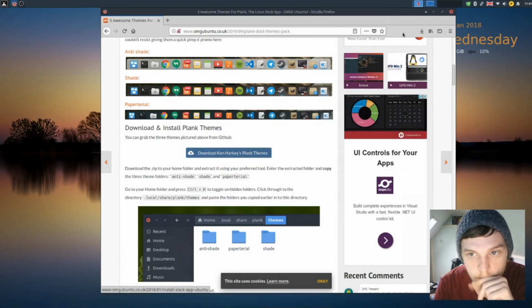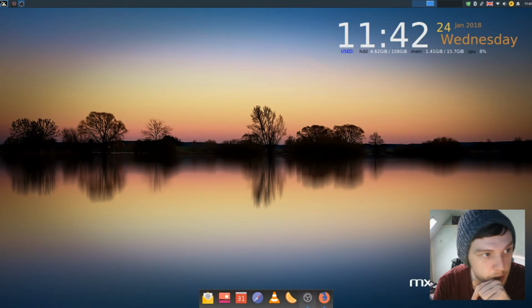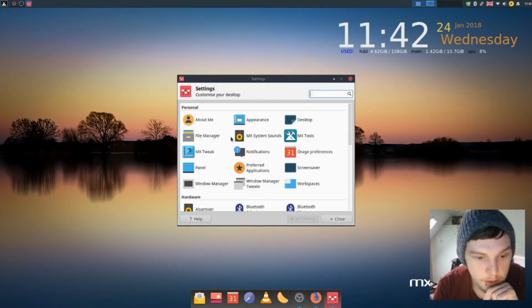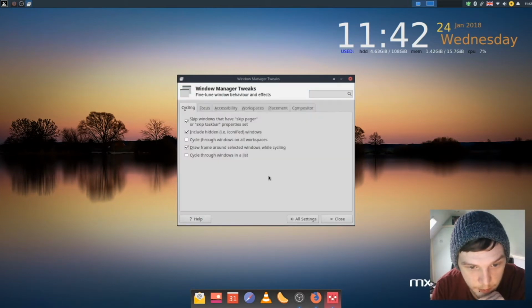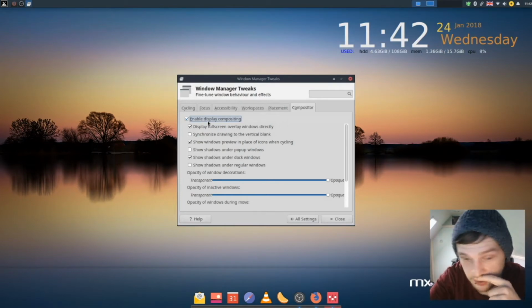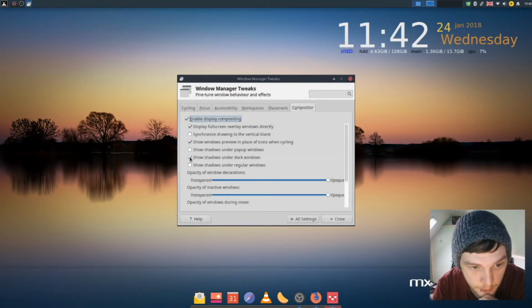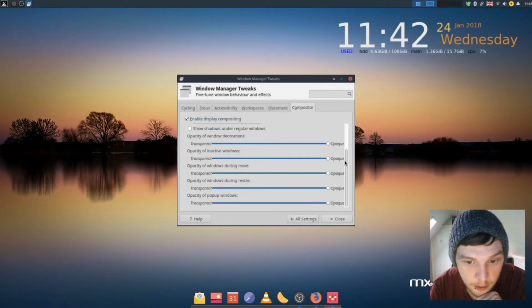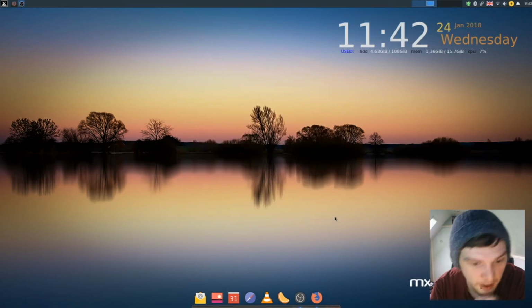Okay. We'll need to also enable Compositor, so we can make it look a bit nicer. So Windows Manager tweaks, Compositor, enable. You see you get this line here at the bottom. That if you remove shadows under dock windows, that's gone now. And while we're here, we'll also mess around with the transparency, so we'll just bring everything down a little bit. Yeah, well, we'll leave that like that.